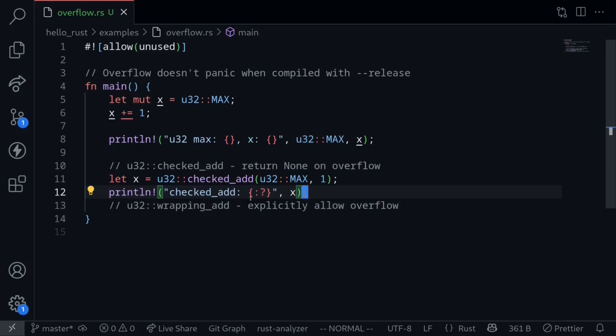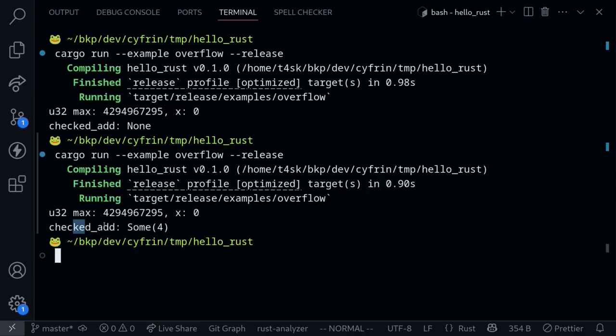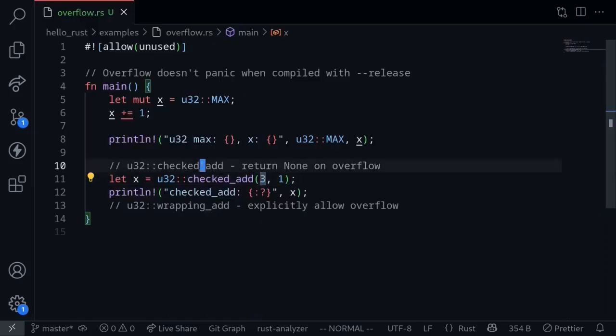This is because when we added 1 to the maximum of u32, the number wrapped around, so it returned a None. However, if we change this to some regular number, let's say 3, and then execute the code again, we get checked add is equal to Some with 4 inside. So that's an example of checked add.